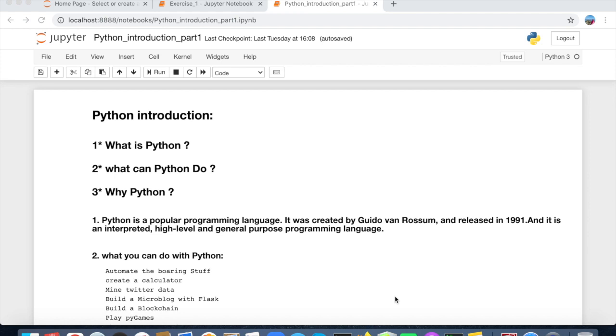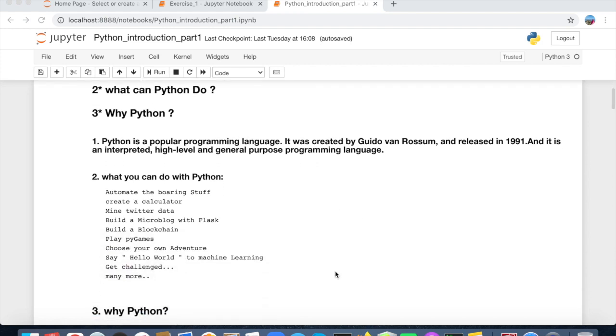So we easily know from here Python is a programming language like Java, C++, C Sharp, SQL, JavaScript, or many more. Python is one of those. What can Python do? Or what can you do with Python? Why do we learn Python?